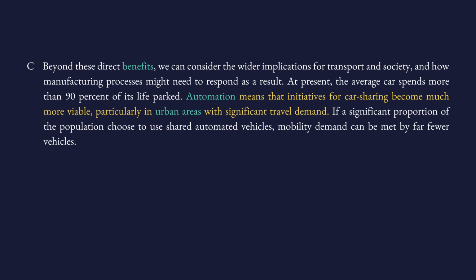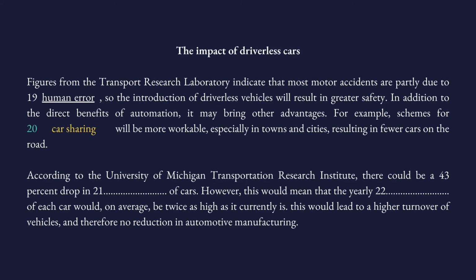So what is one benefit that could mostly be done, let's say, in cities? Car sharing. That's our answer. The passage is directly saying that car sharing is an advantage, a benefit of automation, which could be done particularly in cities, that is in urban areas. So the answer: car sharing.